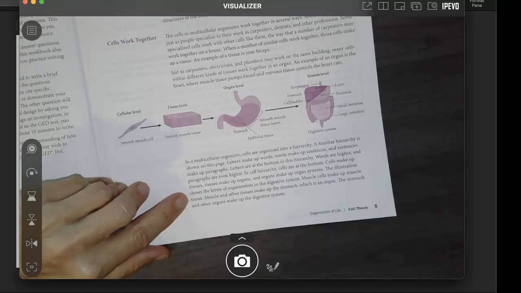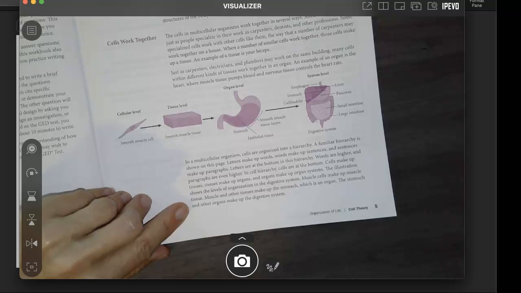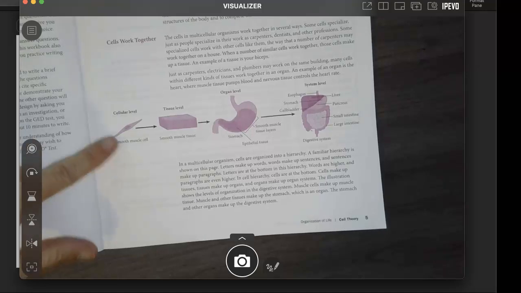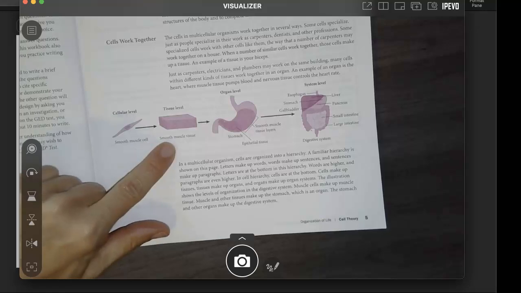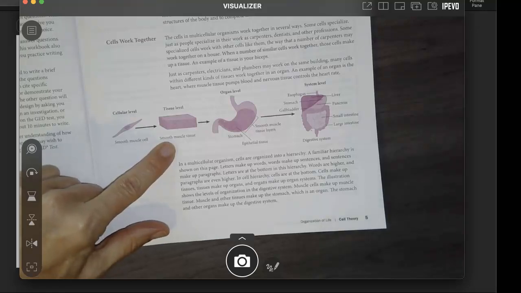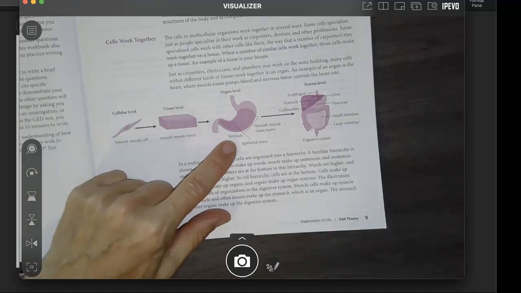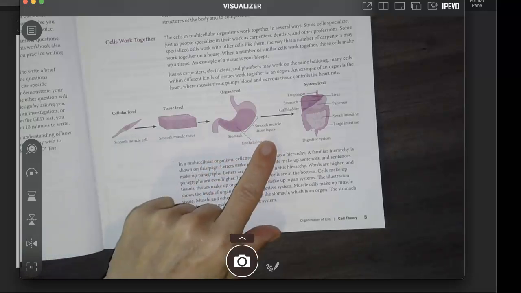The illustration shows the levels of organization in the digestive system. Muscle cells make up muscle tissue. Muscle and other tissues make up the stomach, which is an organ. The stomach and other organs make up the digestive system. So we can see that at the cellular level, we get a smooth muscle cell, then more smooth muscle cells are put together to make tissue, and then more tissues are put together to create an organ, and there are several different things that happen to make an organ.